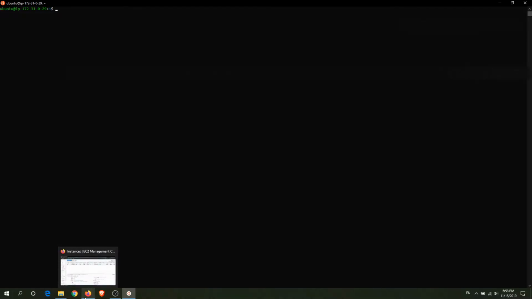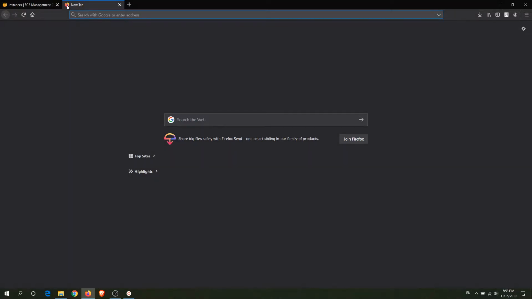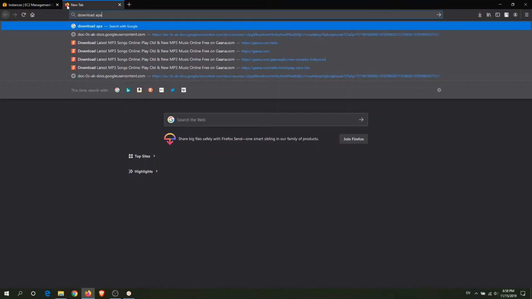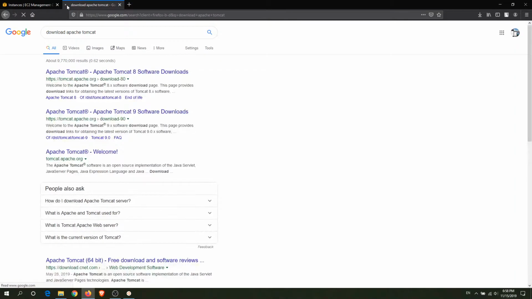So now what we are going to do is we'll be installing Apache Tomcat to our server. So first thing we need to go to the Apache Tomcat website. I'll just Google it, download Apache Tomcat. I'll just click on the first result.